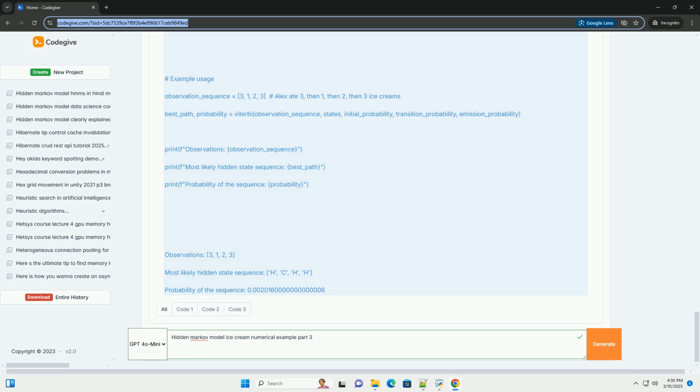For each time step t, from 1 to the end of the observation sequence, for each state s in the set of possible states, calculate the probability of reaching state s at time t from each possible previous state s'. prob = viterbi[s', t-1] * P(s|s') * P(observation_t|s). Choose the previous state s' that maximizes this probability.